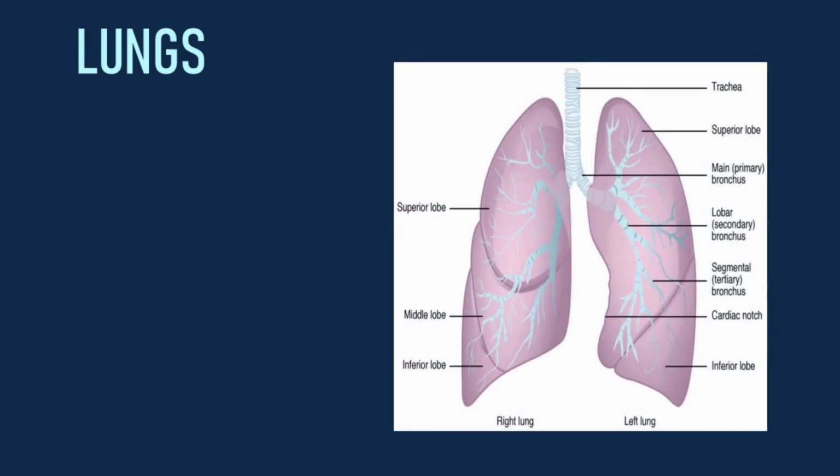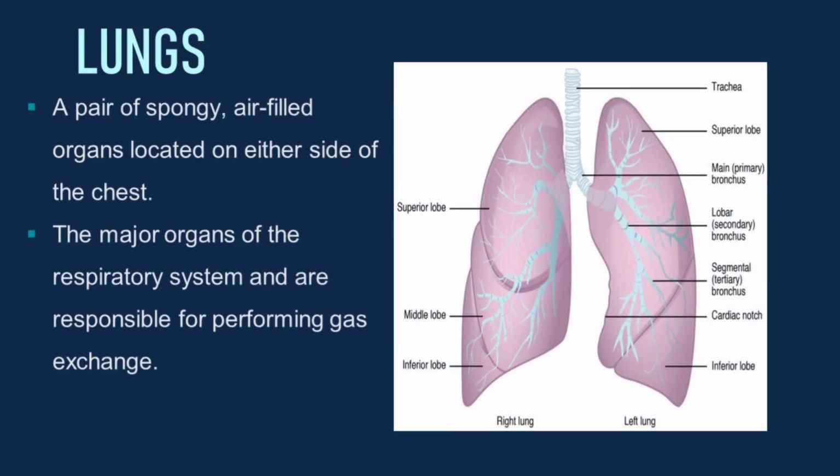The next organ is the lungs. It is a pair of spongy air-filled organs that is located on either side of the chest. It is the major organ of the respiratory system and is responsible for performing gas exchange.